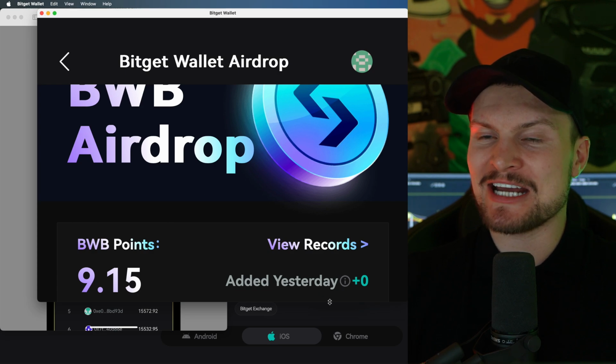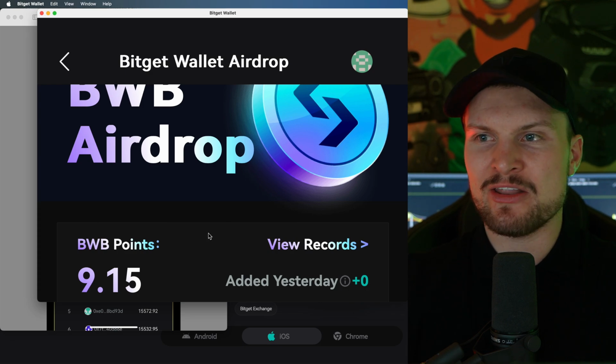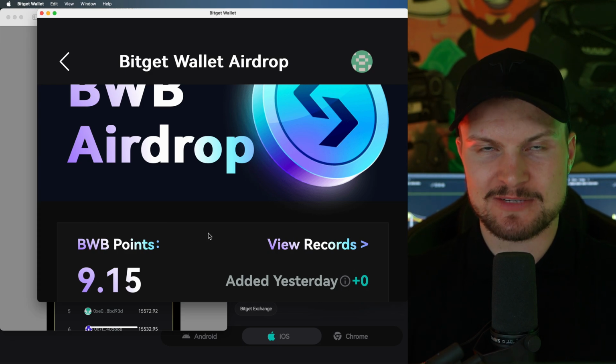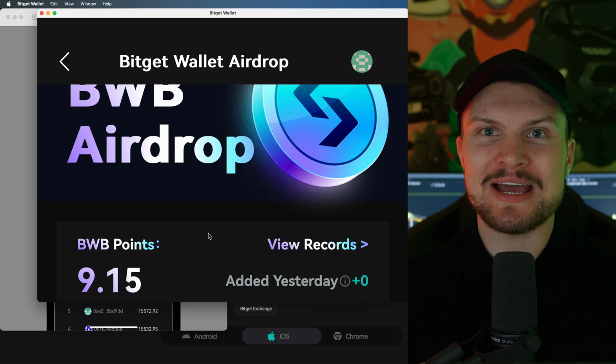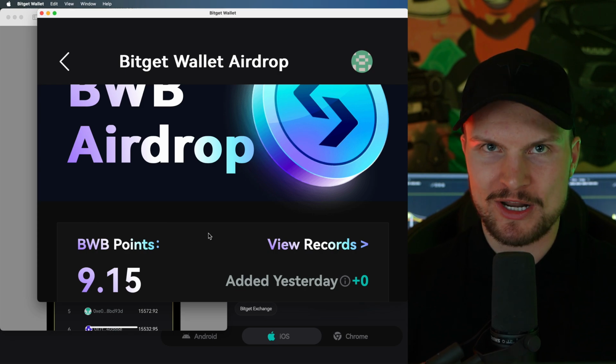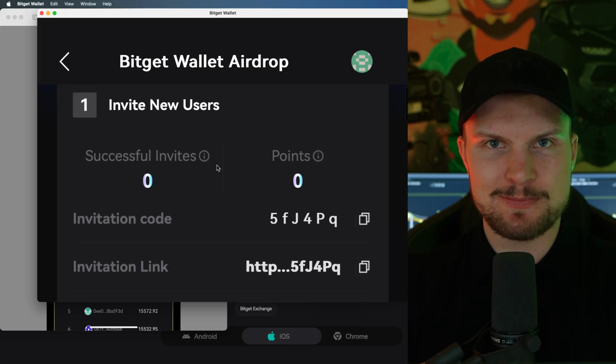Then you have to sign a transaction, which means you just simply click the button, which will show up right here. And then your account is activated, which means you will automatically collect all the points based on the activities you are doing with the wallet. Let me explain. There are 3 main ways how you can collect BVB points, which later you can redeem for BVB tokens around mid-May.